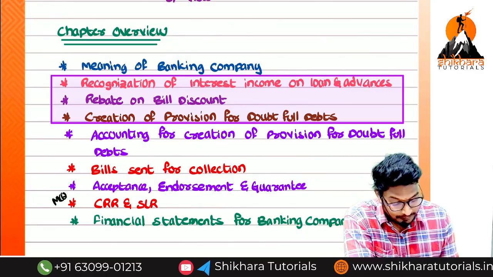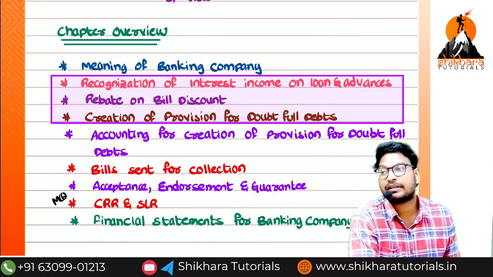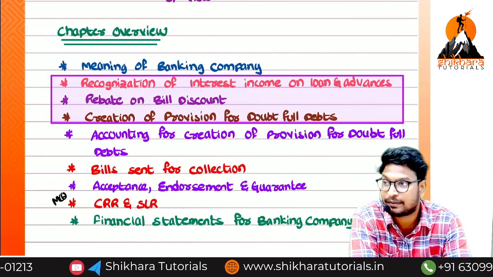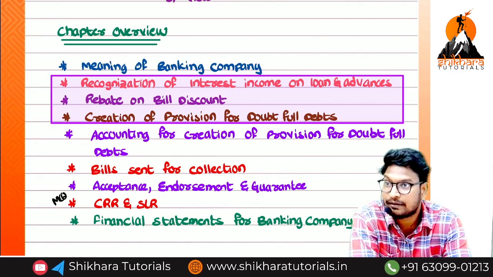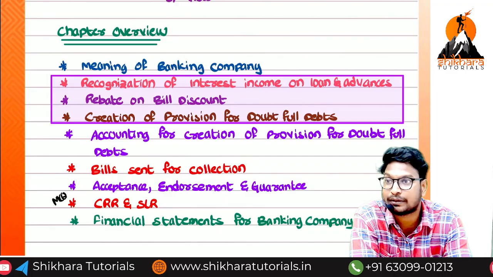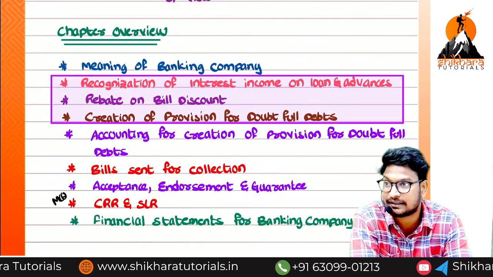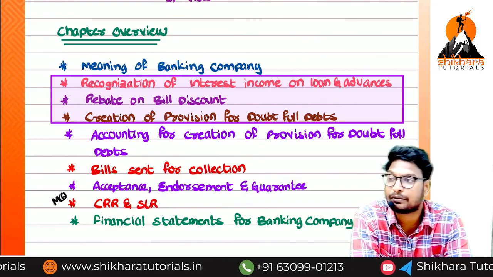And next, creation of provision. Do you remember the percentages? What is the normal percentage? 0.4 percentage if it is a standard asset. When coming to the substandard, we have two categories, secured and unsecured. Secured 15 percentage, unsecured 25. If it is escrow, how much? 20 percentage.